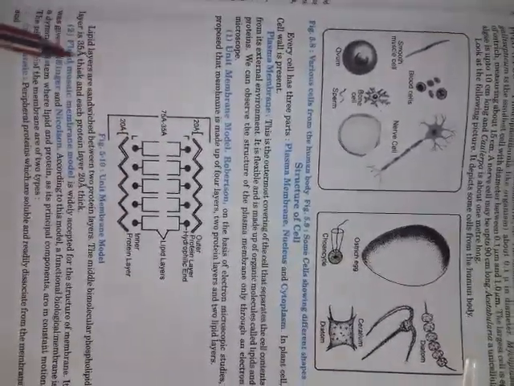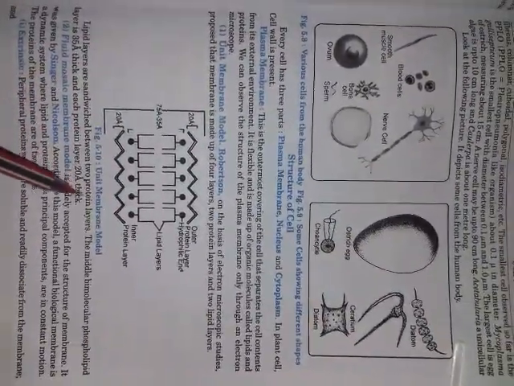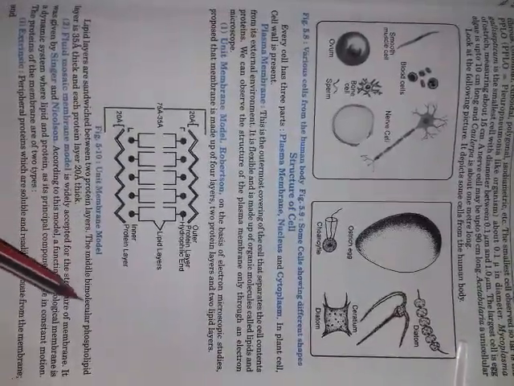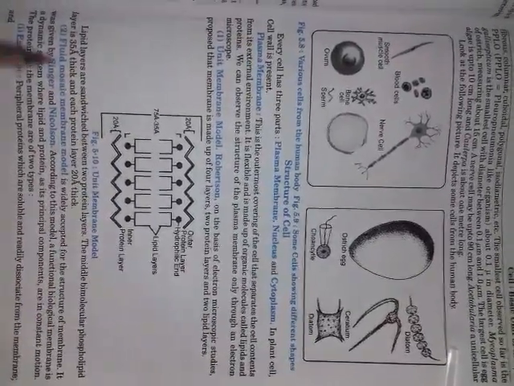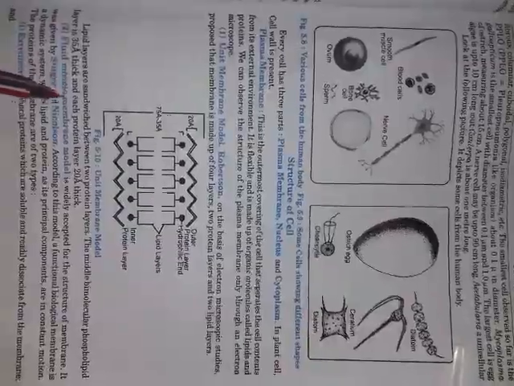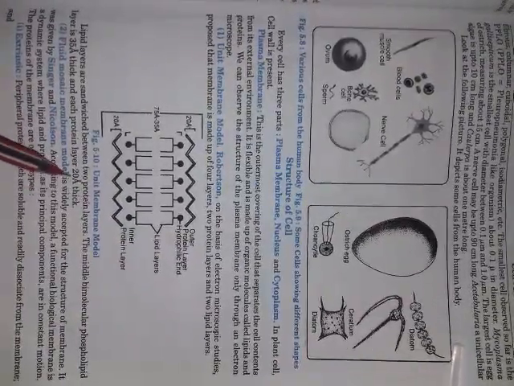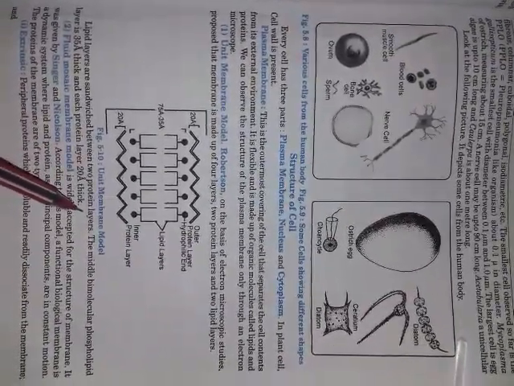The lipid layer is sandwiched between the 2 protein layers; the middle bimolecular phospholipid layer is 35 angstrom thick, and each protein layer is 20 angstrom. This is the unit membrane.